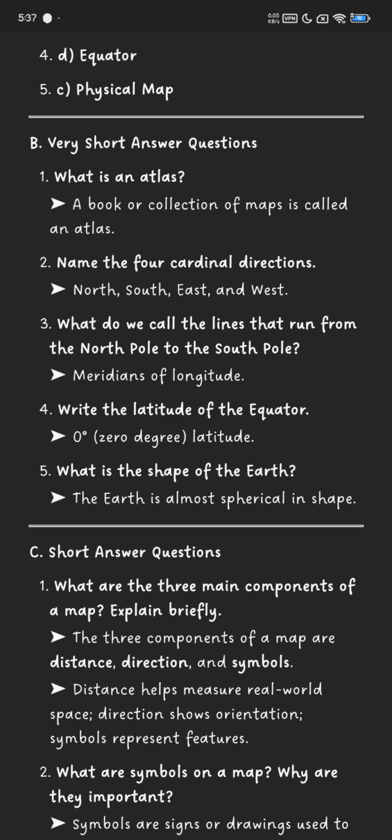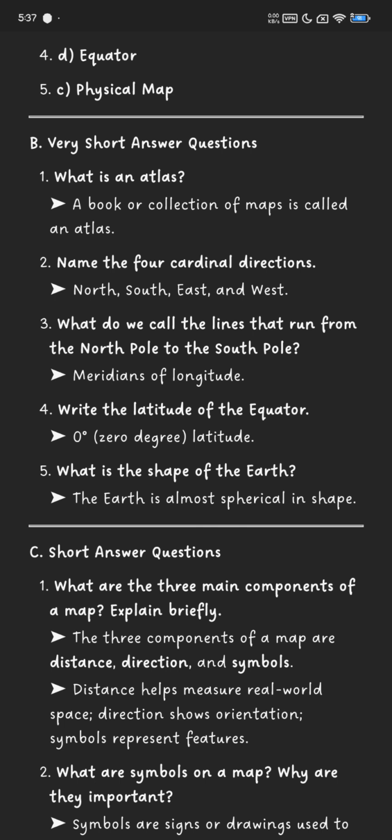Section B. Very short answer questions. What is an atlas? A book or collection of maps is called an atlas. Name the 4 cardinal directions: north, south, east and west. What do we call the lines that run from the North Pole to the South Pole? Meridians of longitude.